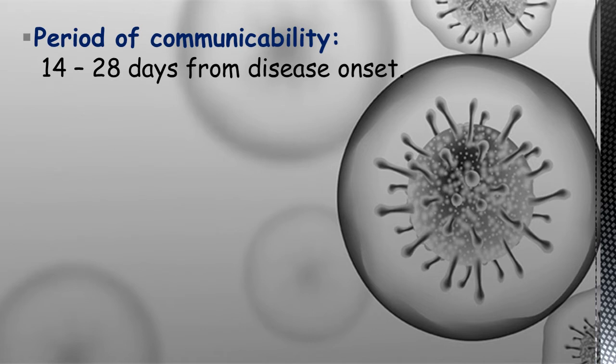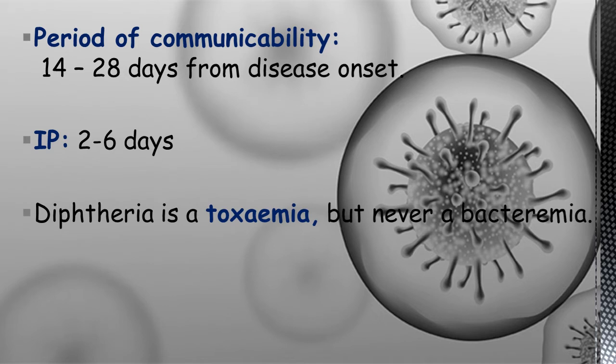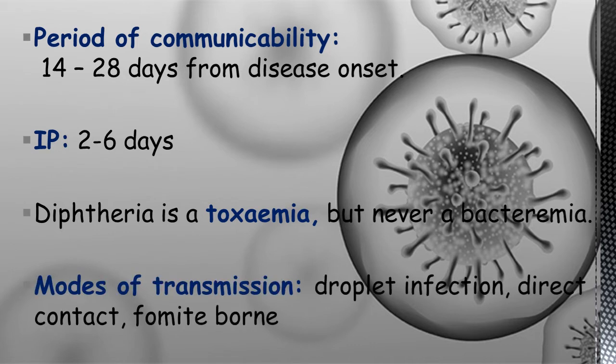So the period of communicability is from 14 to 28 days from the disease onset, and the incubation period of diphtheria is 2 to 6 days. Then diphtheria is mainly because of the toxins, so it will produce toxemia only. There won't be any bacterial load leading to the disease condition. And then the modes of transmission are droplet infection, direct contact or by fomite-borne.